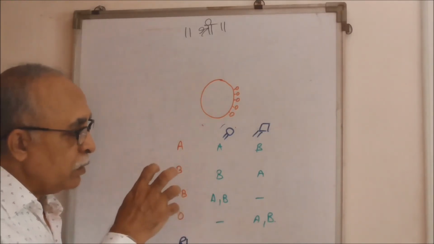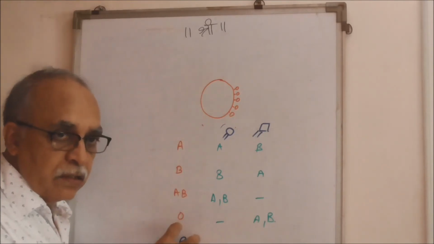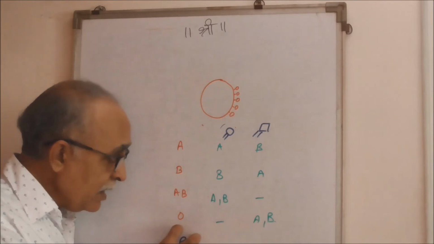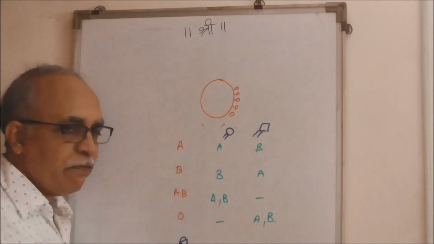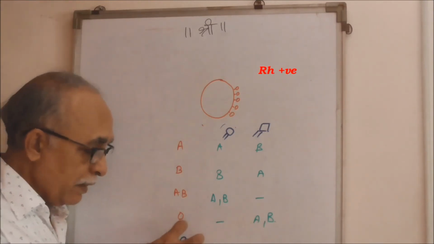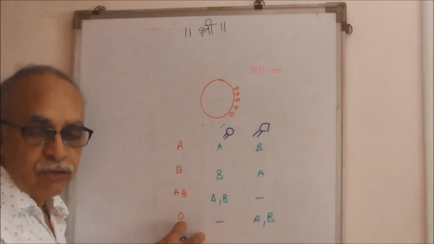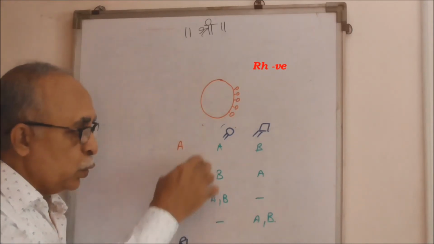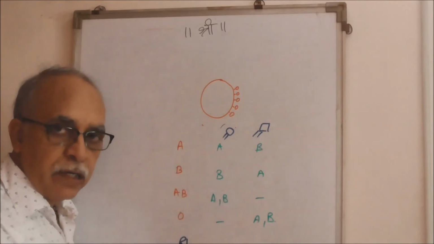That is, when this Rh factor, this antigen, is present on the membrane of the red blood cell, that is identified as Rh positive blood group. And when that Rh factor is absent, it's identified as Rh negative blood group. So each of these blood groups will be subdivided as Rh positive and Rh negative.